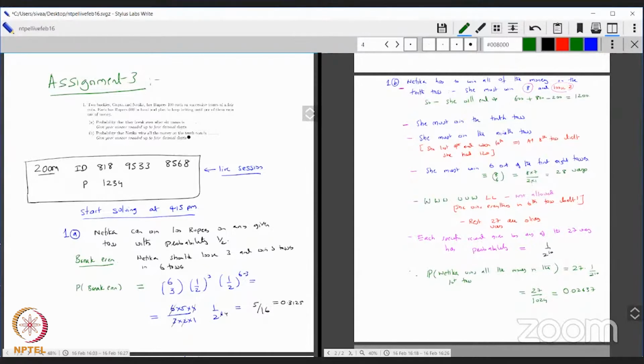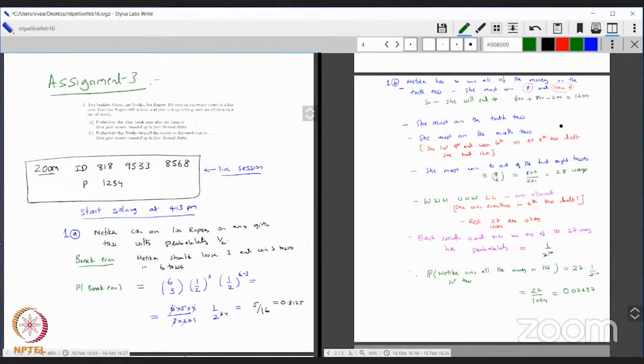That was a little tricky to do, so you have to just work it out properly. The first thing is Netika has to win all the money on the 10th toss. That means she must win 8 and lose 2. Otherwise, she can't win all the money, because she needs 600 plus 800 minus 200, which is 1200. She starts off with 600, so she gains 800 and loses 200.